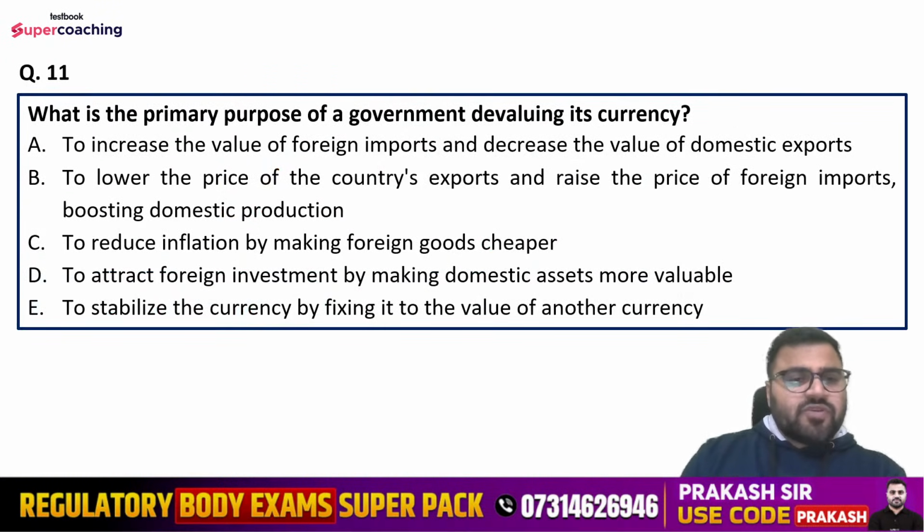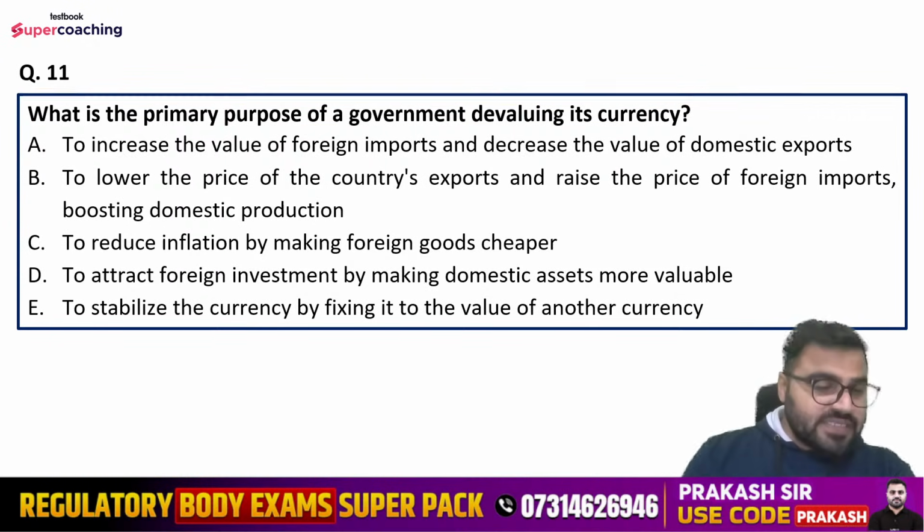Question number 11 is, what is the primary purpose of a government devaluing its currency? Whenever the government does devaluation here, so what is the primary purpose of a government? Options are, to increase the value of foreign imports and decrease the value of domestic exports, to lower the price of the currency's exports and raise the price of foreign imports, boosting domestic production, further to reduce inflation by making foreign goods cheaper, to attract foreign investment by making domestic assets more valuable, or to stabilize the currency by fixing it to the value of another currency.